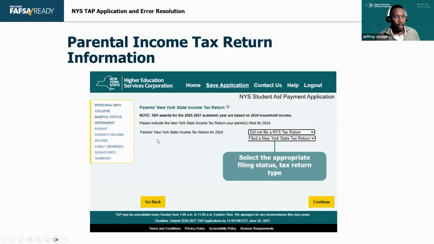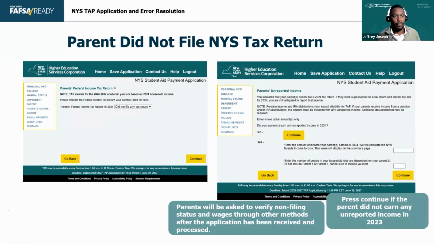When we are talking about IVP and getting parent information, we ask about the income tax return status first. Did they file or did they not file? They should select the appropriate status: I filed a New York State tax return, or I did not. If they didn't file a New York State tax return, they will be asked if they actually filed a federal tax return, and then they'll have to self-report that income.